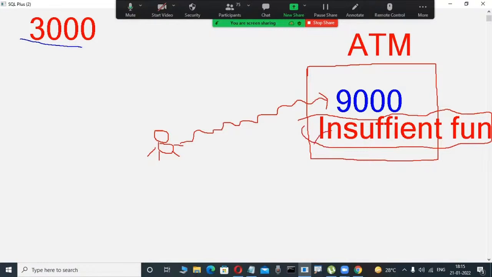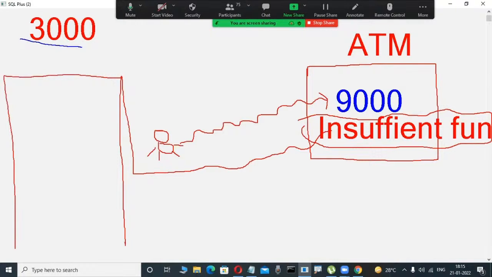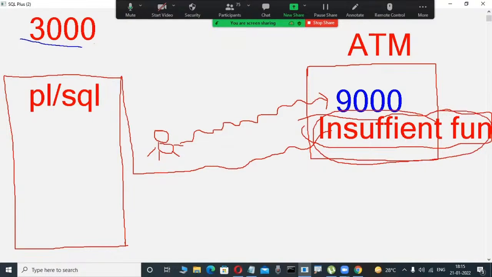But how is this message possible? Does the ATM center know? No. Actually, just like you, some software engineers write code, that is important. They are writing code in PLSQL. Suppose in Oracle projects, banking projects, they write in PLSQL. What is the condition? If the user-entered amount is more than the available balance, then this message is shown. Same as in Java, C, C++, they write if conditions like that. Otherwise, how is it possible?